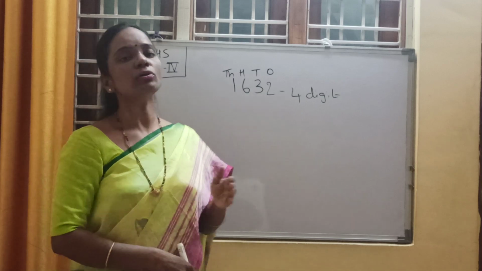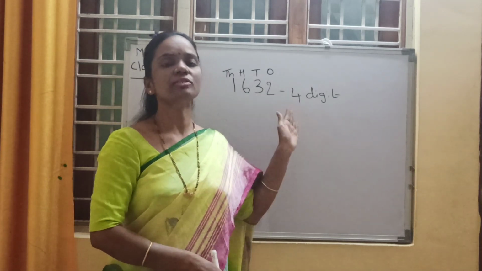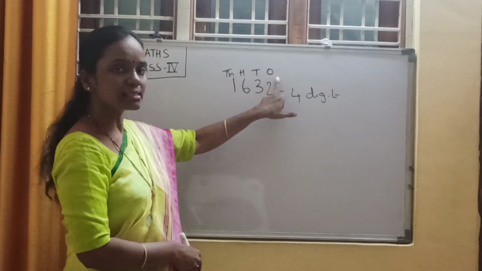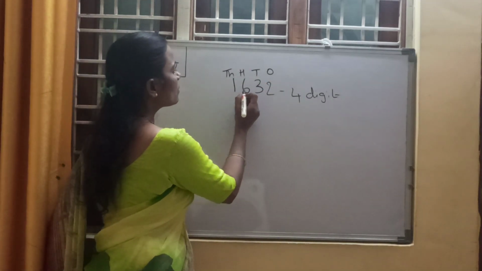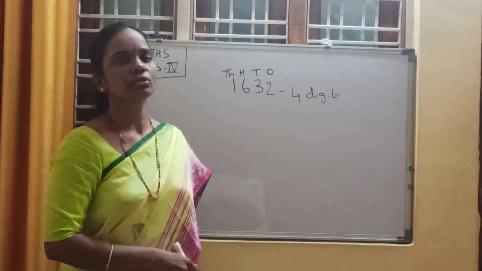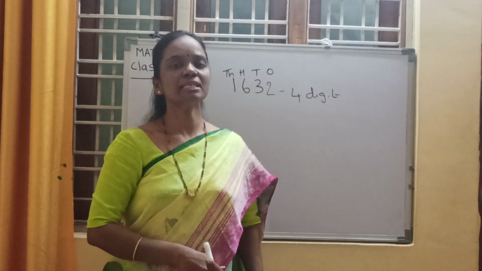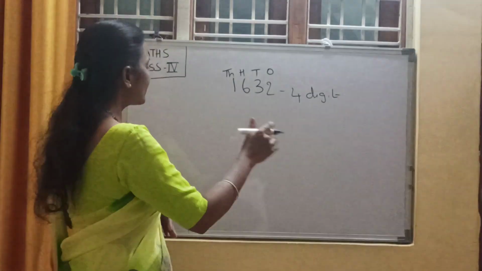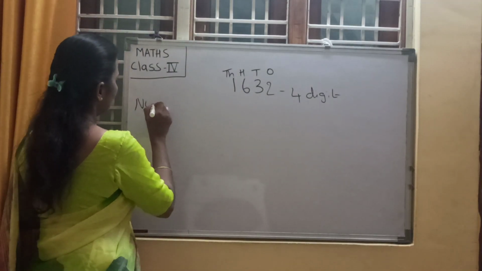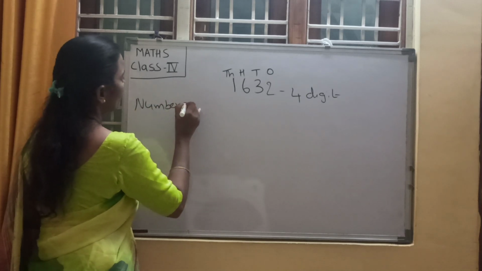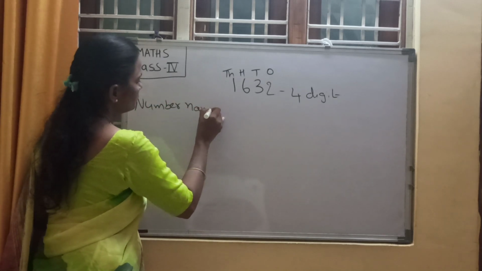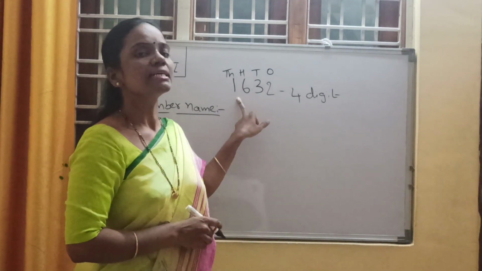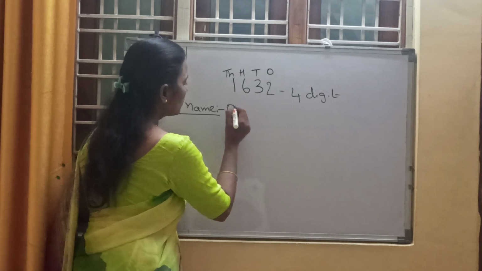Now, children, tell me how to read this number. How to read this 4-digit number? It depends on its places. It is 1632. What is this? Everyone repeat after me. 1632. So write down the number name.